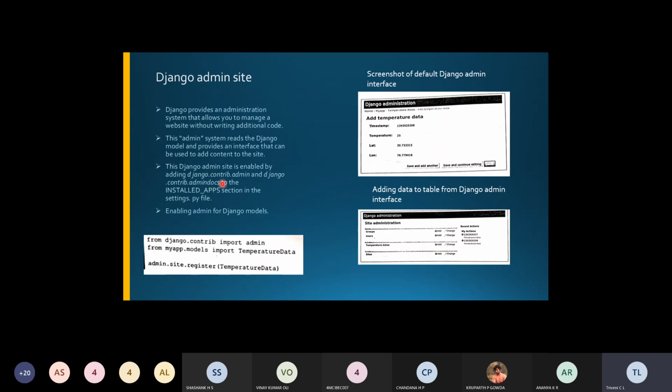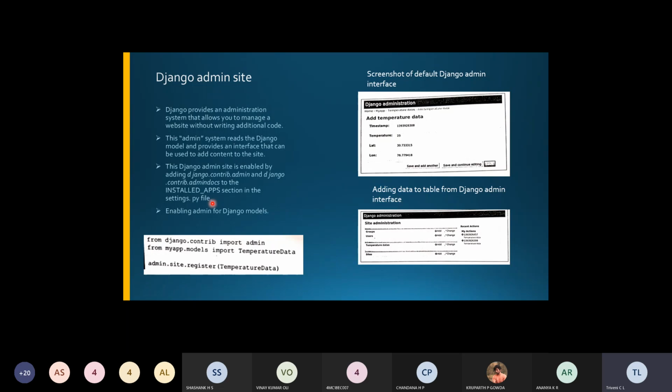And also, if you want, you can enable that using URL patterns by going to the urls.py file. There you can go and define the URL patterns also. So that is also possible. When you create your application models, and if you want to edit them, you have to define that and edit it in the admin interface.